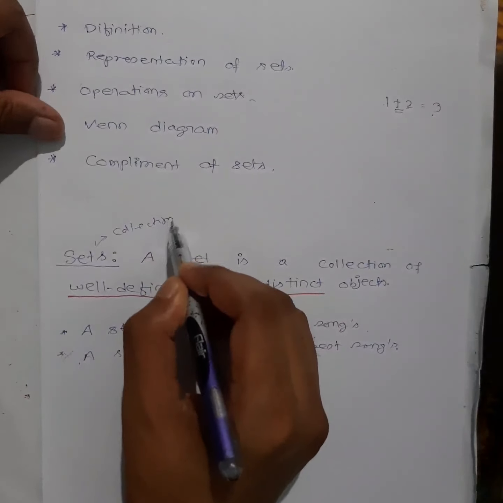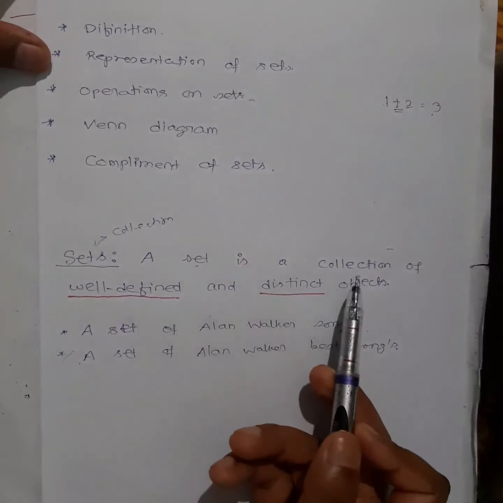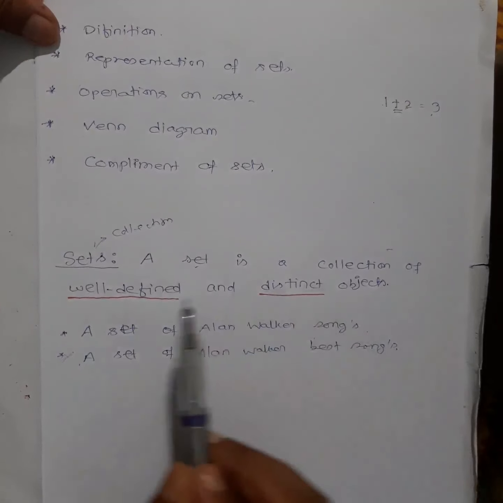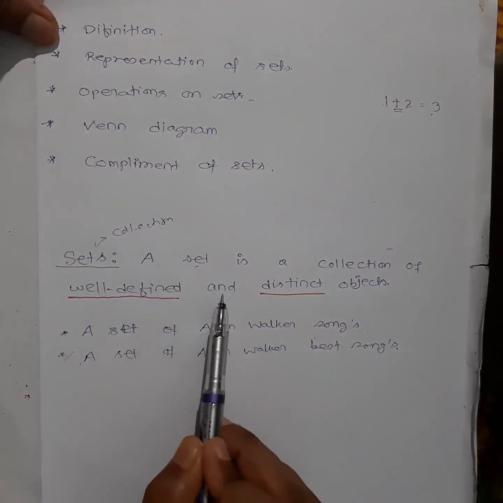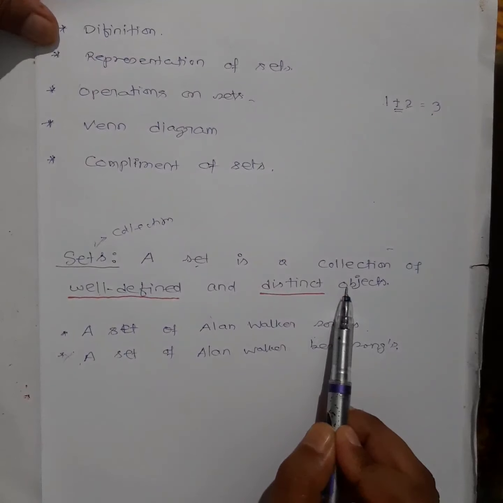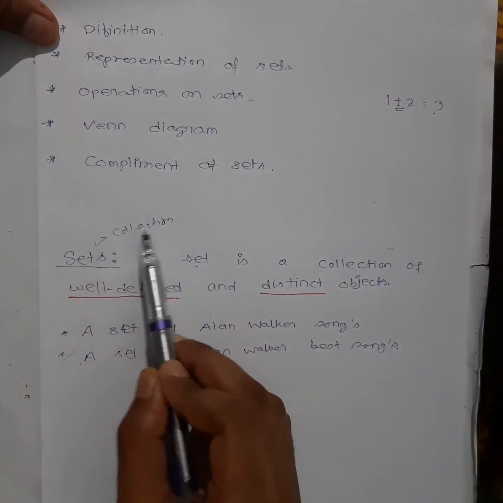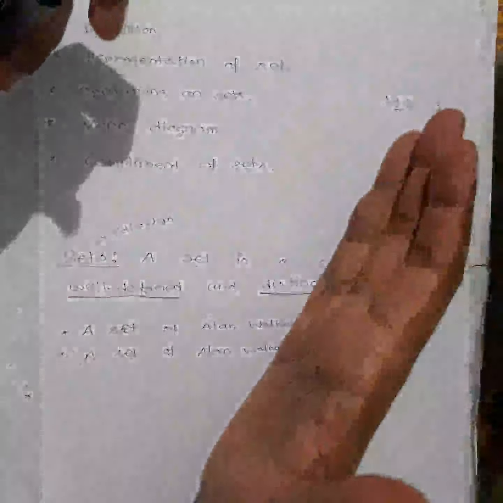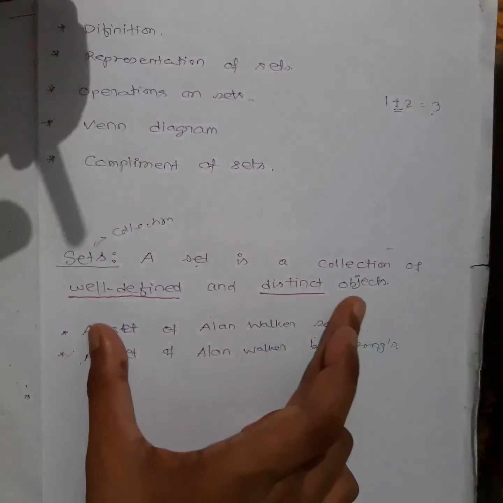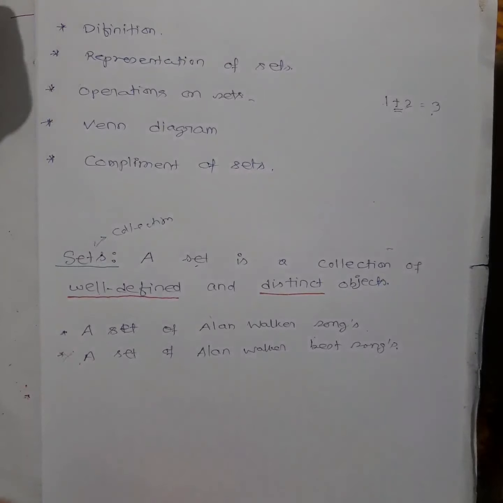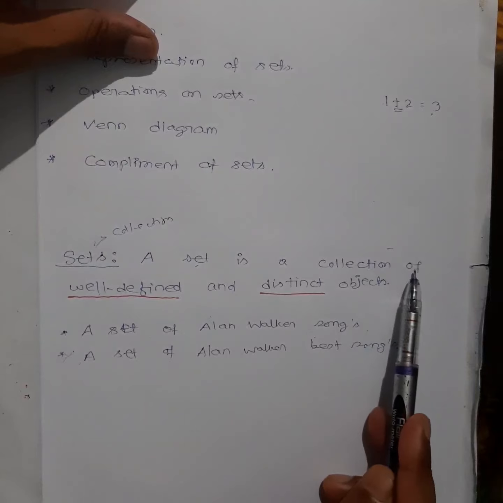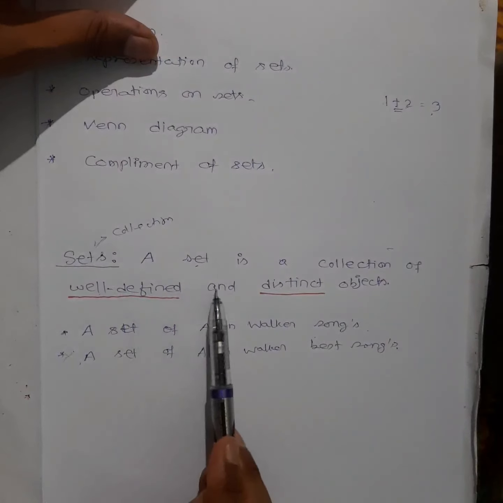Now see in maths what we write. A set is a collection only. But what kind of collection? A collection of well defined and distinct objects. In reality, you know it's a collection of objects, right? A collection of pens is a set. A collection of books is a set. But in maths, we will not study all those sets, only some particular sets. What kind of sets? Collections of well defined and distinct objects.